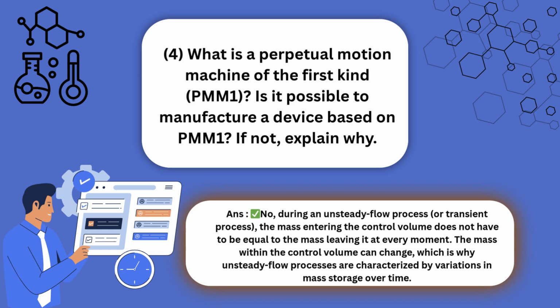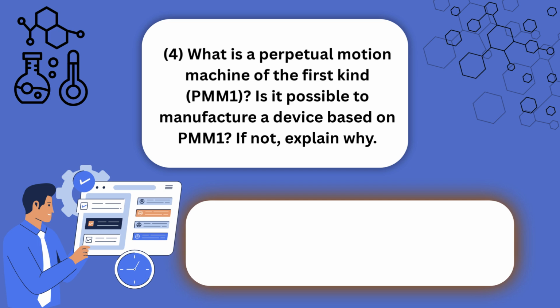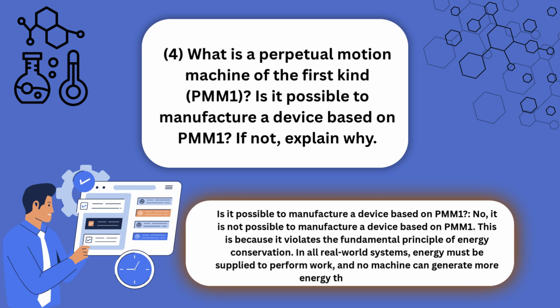A PMM1 is a hypothetical machine that produces work without any input of energy, effectively violating the first law of thermodynamics, the law of energy conservation. Such a machine would continuously operate by extracting energy from its surroundings without any loss, which is not possible in reality.